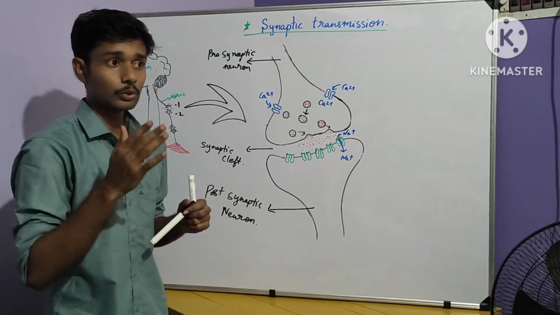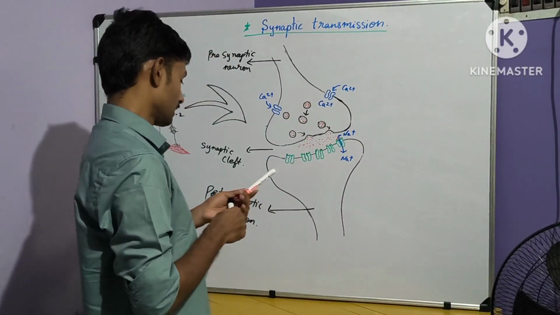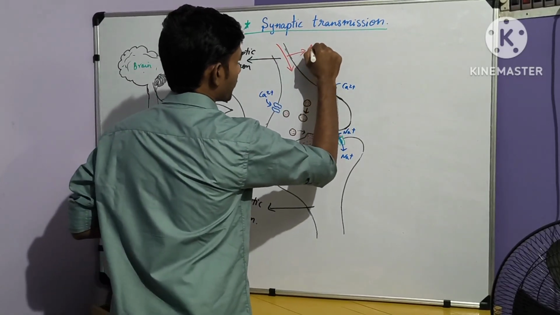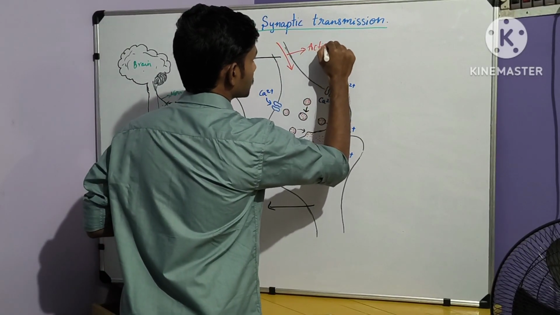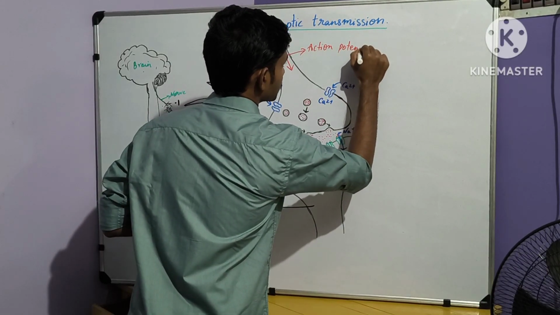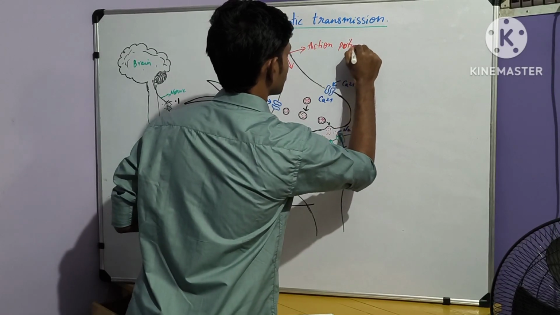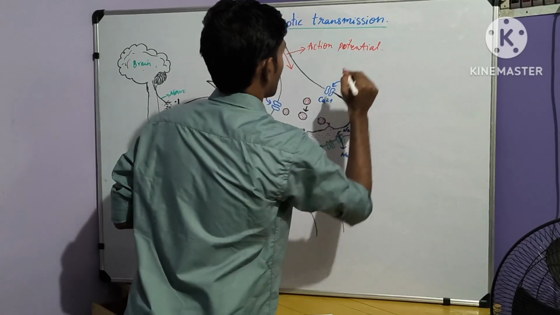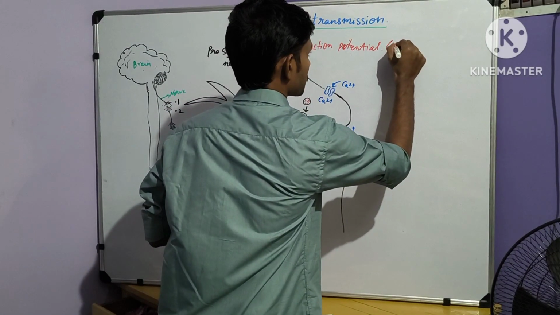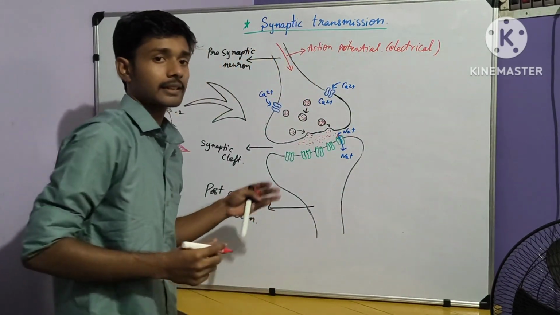We know that in a neuron, in the axon only, the action potential happens. In the axon, action potential happens, and electrical signals get transported.